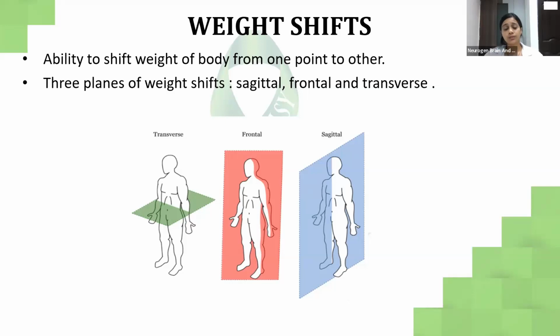What does the transverse plane tell you? It divides the upper and the lower body. The frontal plane divides the front and the back of the body, while the sagittal plane divides the right and the left side of the body.